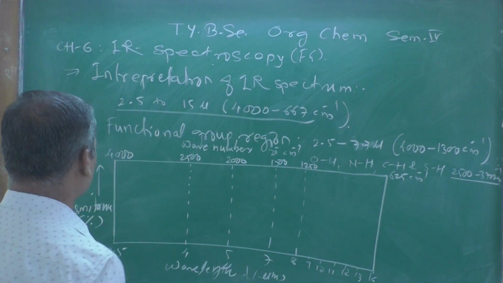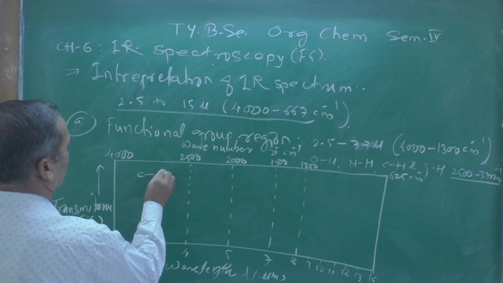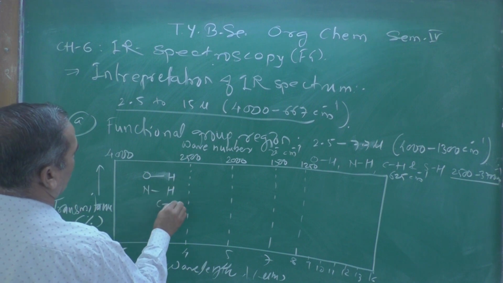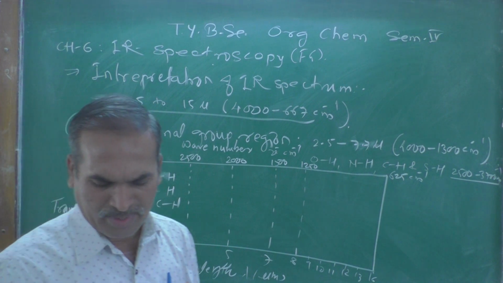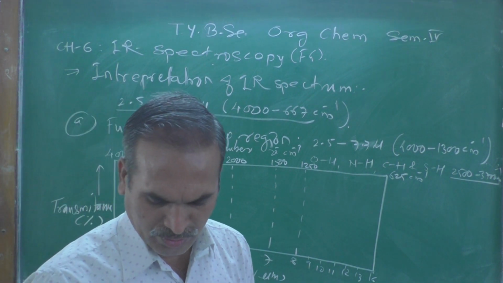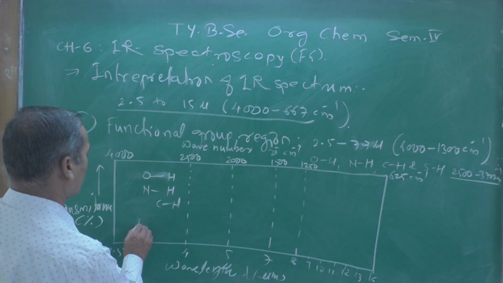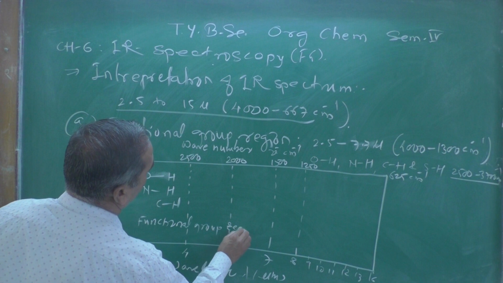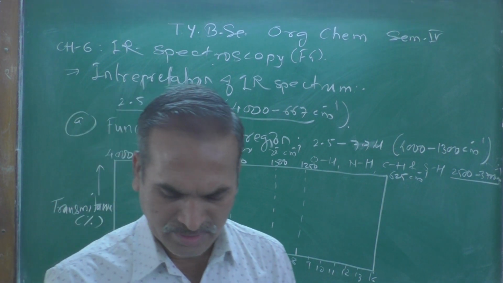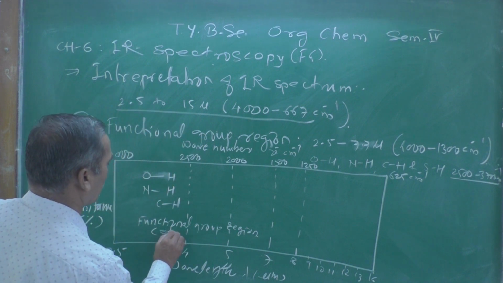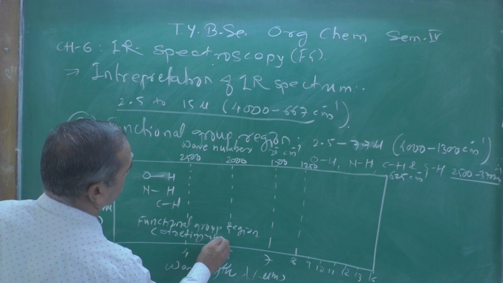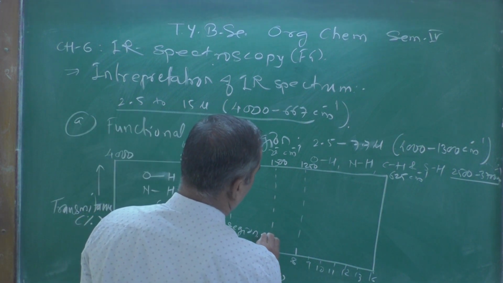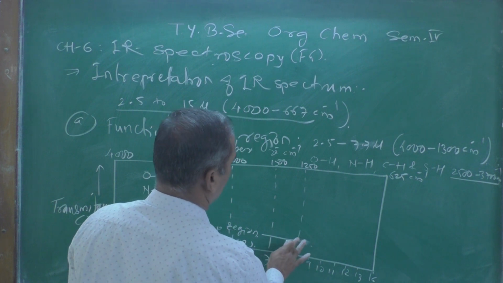And now if you see here the stretching vibration frequency, the bonds between OH, then NH, then CH, these vibrations are due to the functional group region, which is known as stretching vibration, and this region starts from this and goes up to this one.